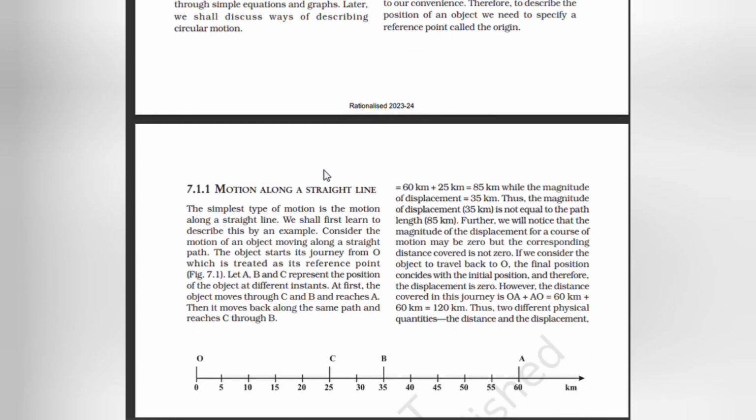Motion along a straight line. The simplest type of motion is the motion along a straight line. We shall first learn to describe this by an example. Consider the motion of an object moving along a straight path. The object starts its journey from O, which is treated as its reference point. Let A, B, and C represent the position of the object at different instants. At first, the object moves through C and B and reaches A. Then it moves back along the same path and reaches C through B.